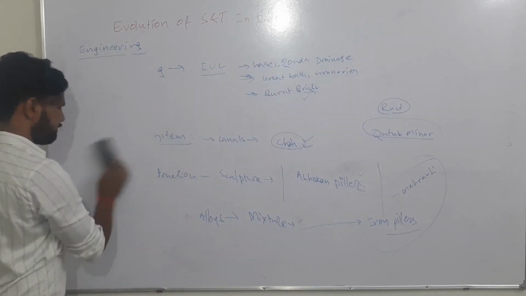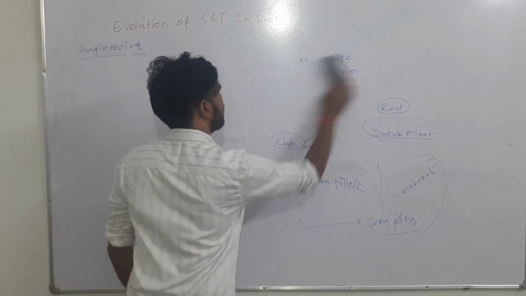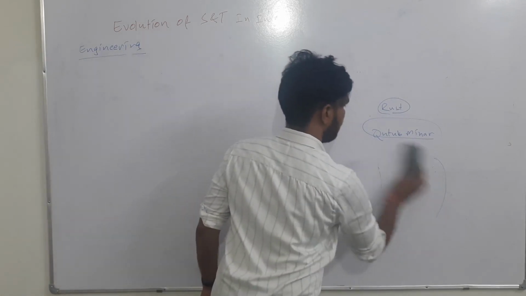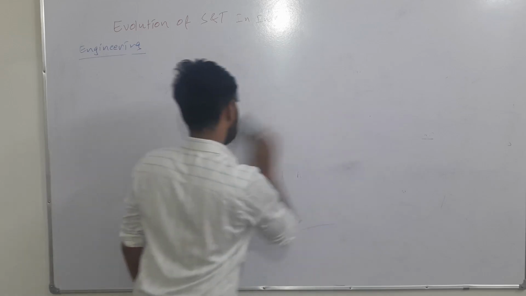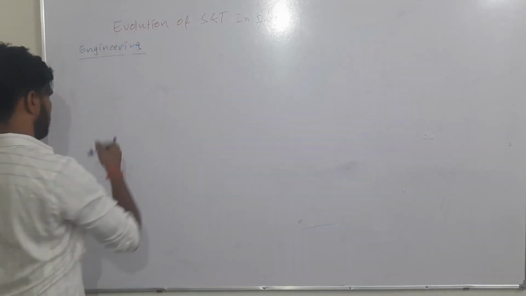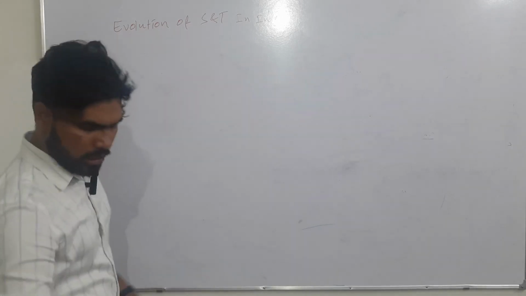We cannot exactly say they are science and technology, but we can say they are advancements in learning. That area is philosophy and logic, also one of the important areas.